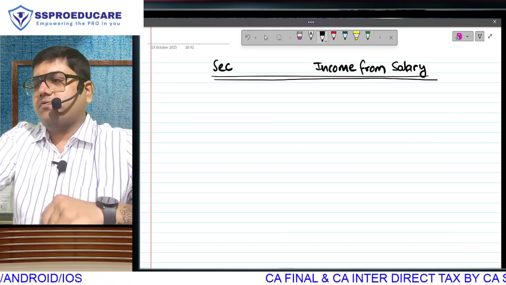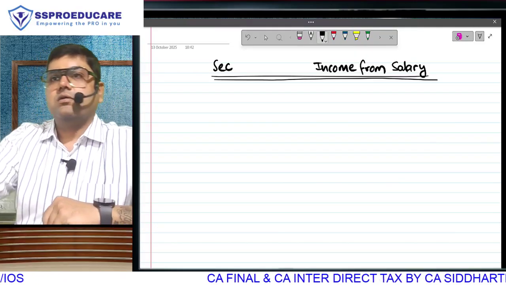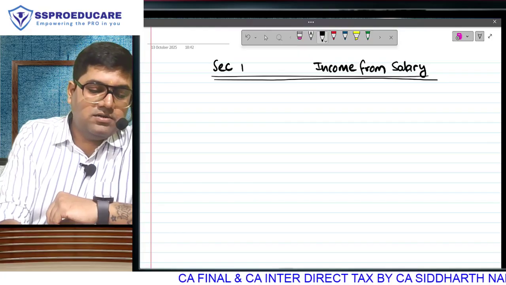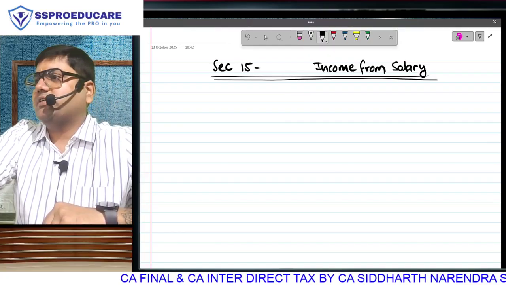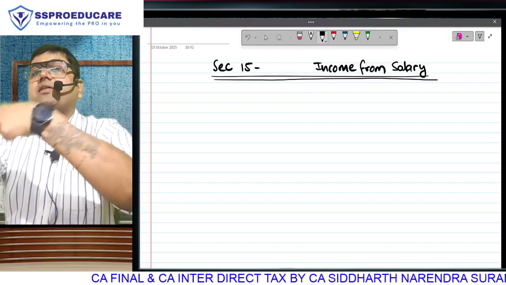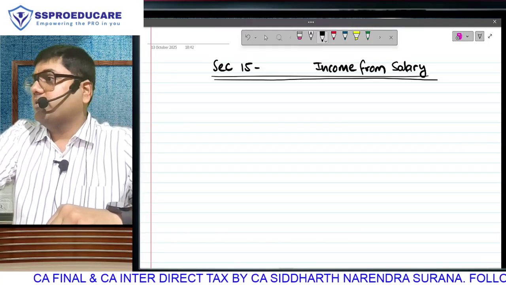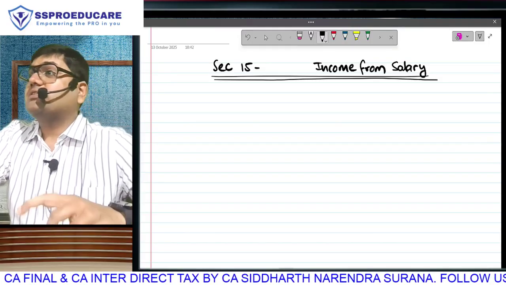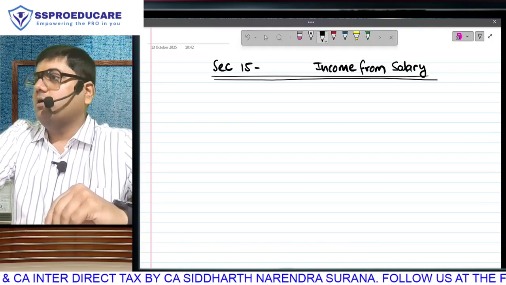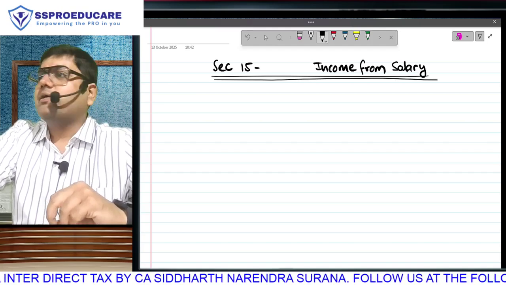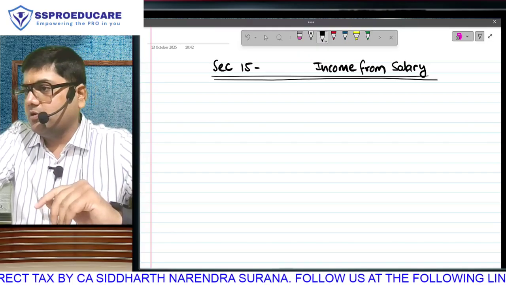The first head of income under income tax law is income from salary. Charging section, you will have to tell me. Charging section 15. What is the role of the charging section? It is this section which says, do you have income from salary? Pay tax. Just like the charging section of house property, 22, says if you have rental income, pay tax. Likewise, section 15 says if you have income from salary, it is going to be taxable. This is your first head of income in income tax law. Obviously, 15 comes before 22.